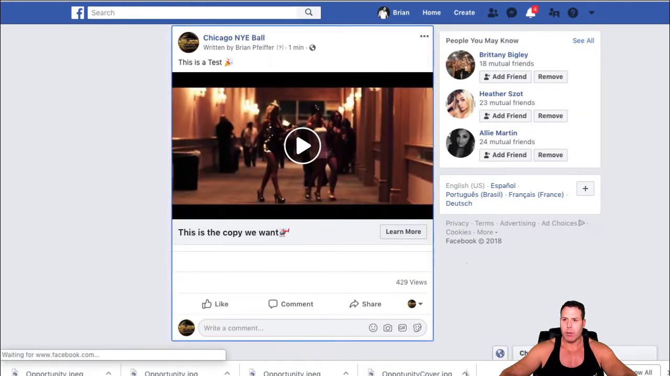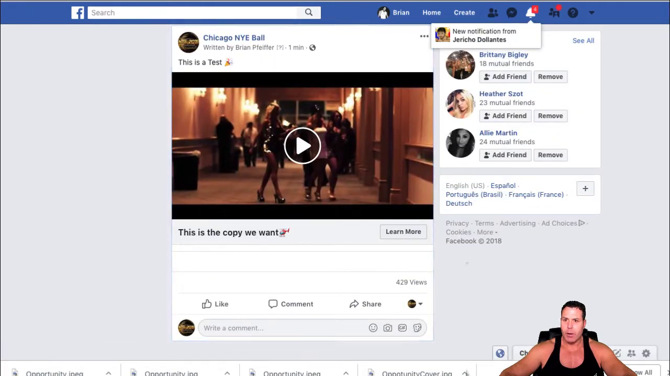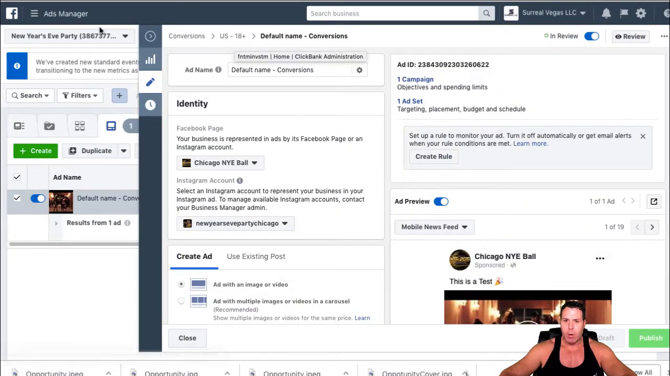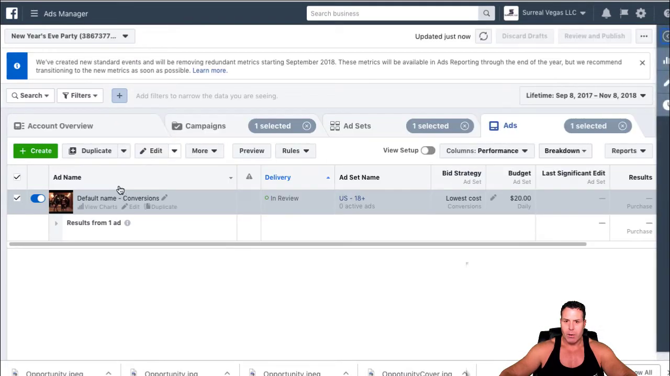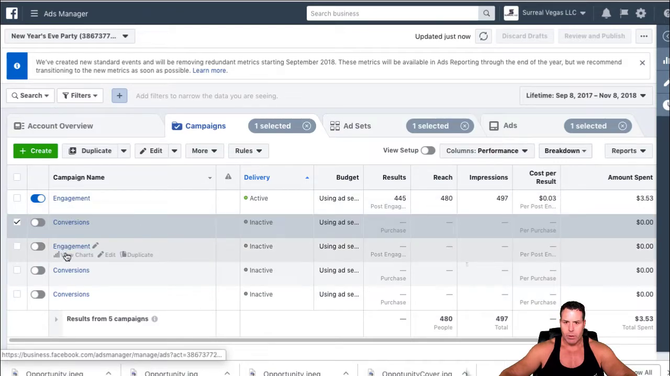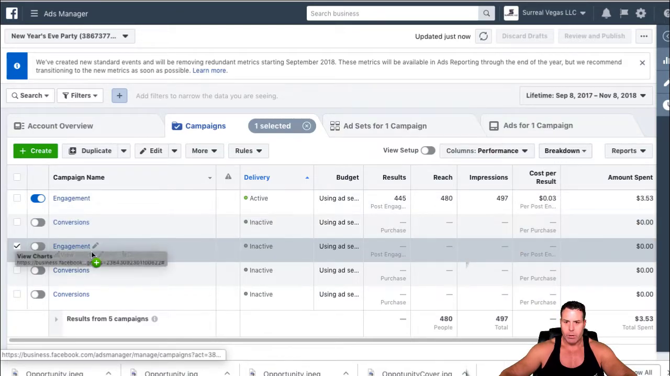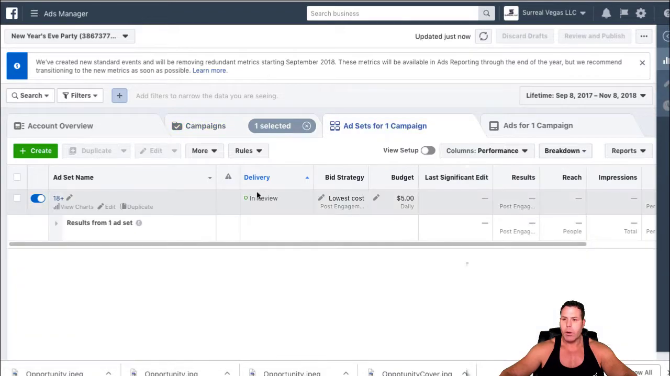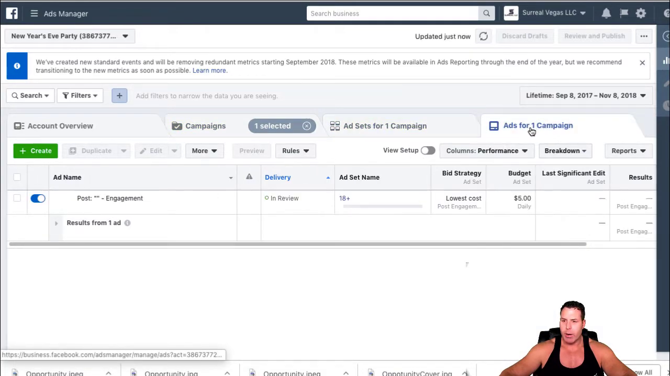And you're going to see here that there's a post here. This is a post ID, okay? You want to grab that. So click on this, boom. All right, you can close that out once you have that. And now we're going to go back into the page post engagement campaign, which is this one. This is the one we want to go into. And we're going to go ahead and go to the ad for that campaign.